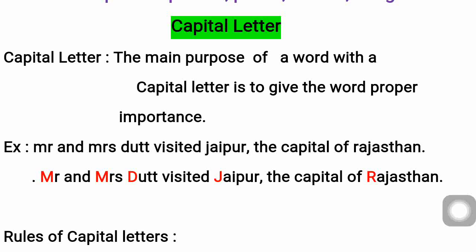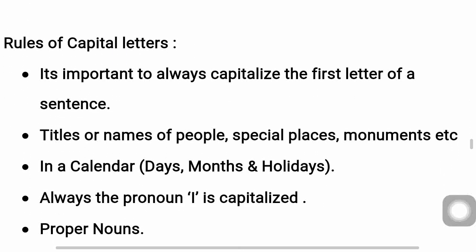So if you don't highlight like this, everything will look the same. So in this, which is a place, which is a person name, there is no clarity. Everything is clubbed. So here, the capital letter will differentiate in a sentence which is the proper noun, which is the subject we are talking about, and which is a place. So that all plays an important role by a capital letter. Okay. So capital letters also play an important role. Here are some of the rules that have to be followed in writing capital letters.